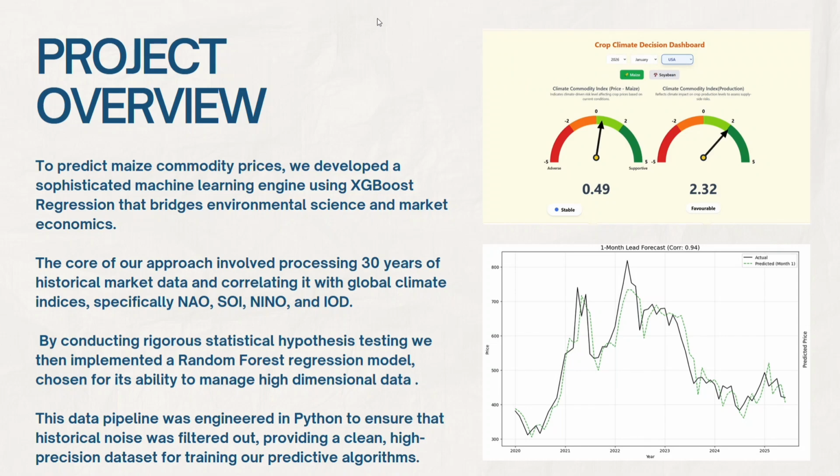Today I am presenting DSBDA mini project: Maize price forecasting using XGBoost. Agricultural markets are highly volatile and deeply affected by global weather anomalies. Traditional models often look at market trends in a vacuum, ignoring these massive environmental drivers. This project bridges this gap by merging climate science with machine learning to predict maize prices. We chose maize because it is a vital global food and industrial staple.